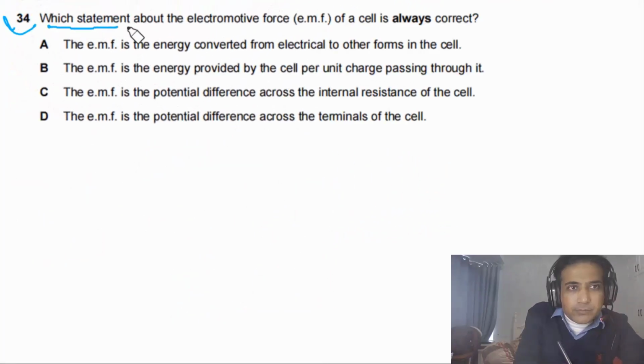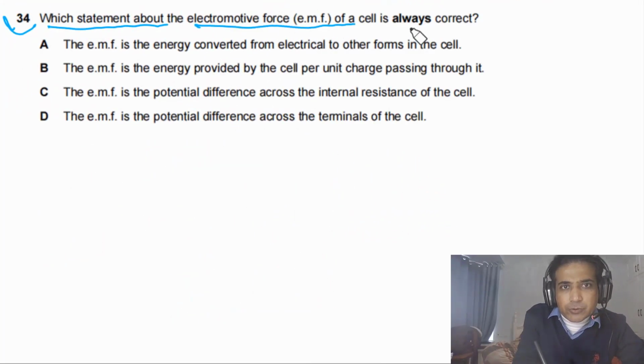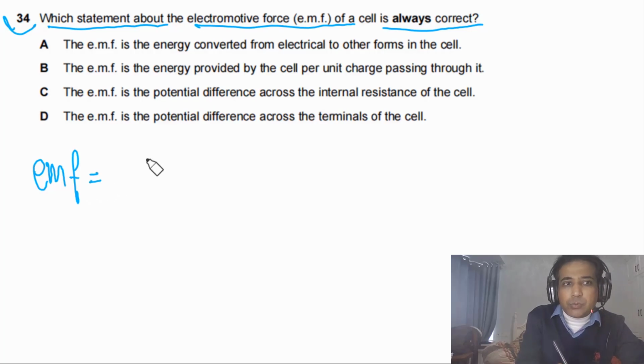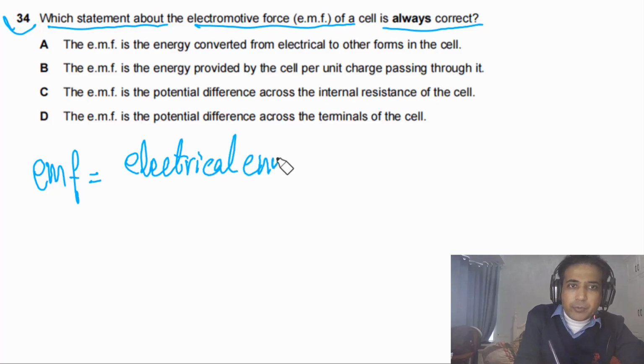Question 34 says, which statement about the electromotive force of a cell is always correct? First of all, let's try to understand a little bit about electromotive force. Electromotive force is the electrical energy provided by the battery per unit charge.